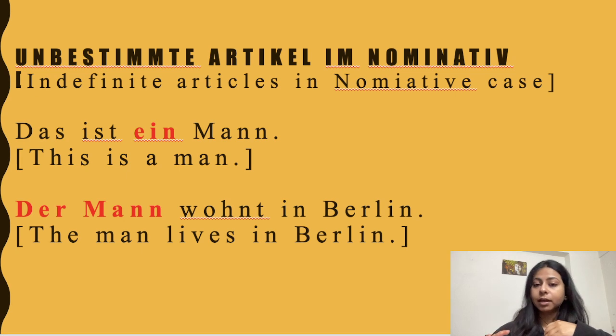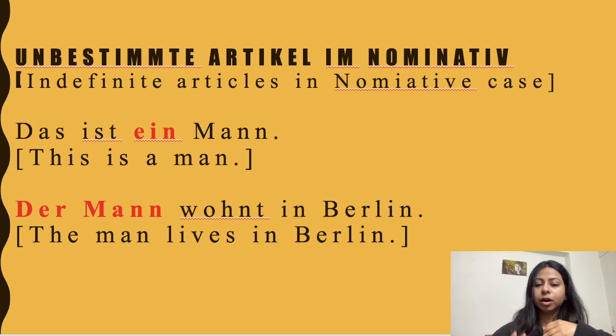I will paste the link in the description box below. Make sure that you go and watch that video if you have not, because it is very important that you first understand what is definite article before you begin with understanding what is indefinite article.